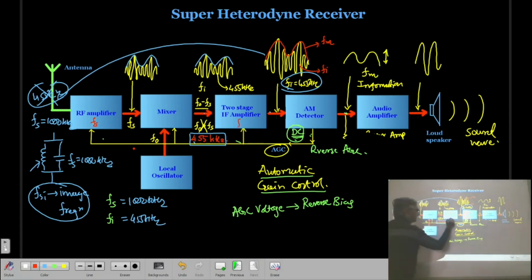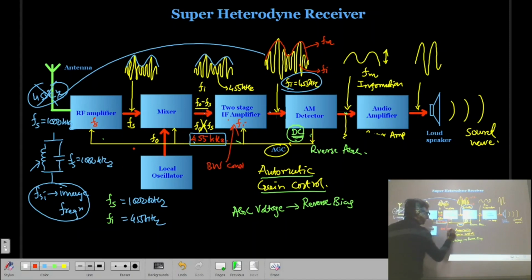This is amplifying Fi, and this mixer stage is generating a different frequency. So you cannot calculate the overall gain for the same frequency, and that's why the stability of the amplifier is increasing.